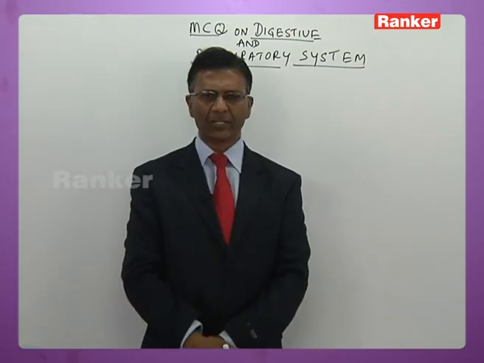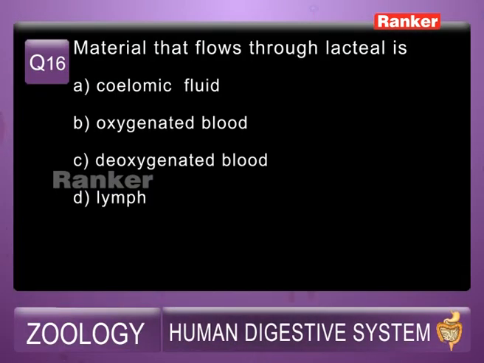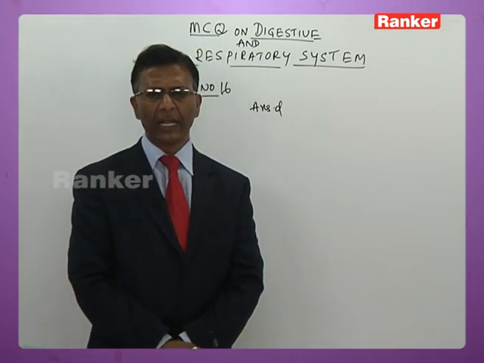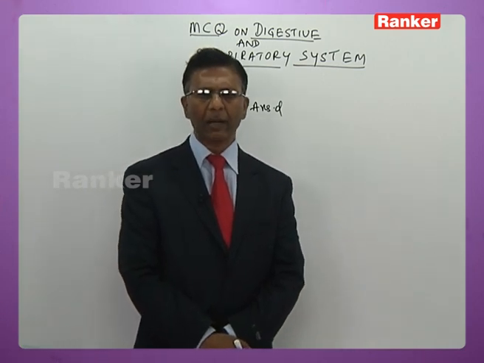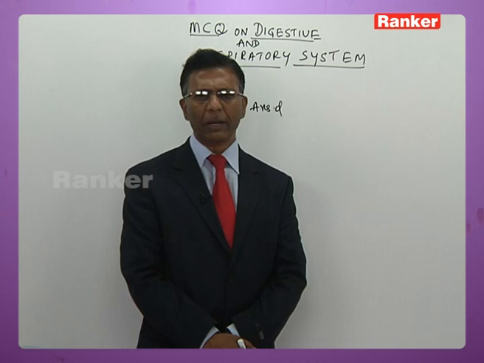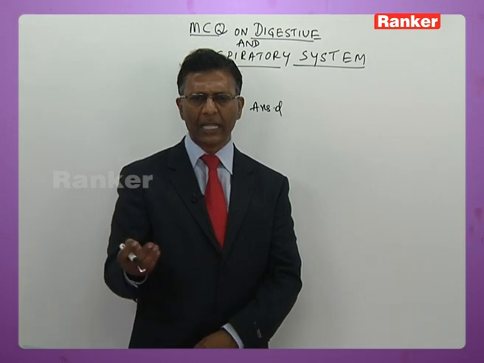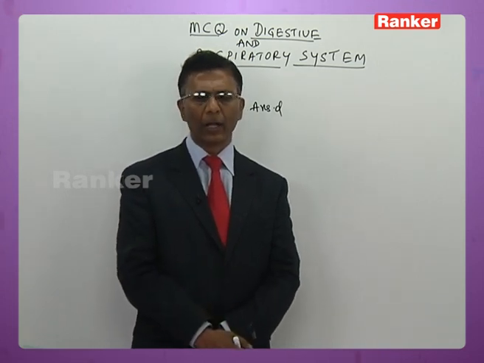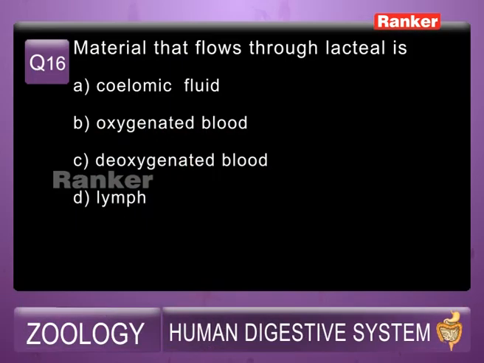C. 16th question. Here is the question for you. Material that flows through lacteal is A. Coelomic fluid, B. Oxygenated blood, C. Deoxygenated blood, D. Lymph. So obviously the answer has to be D, because lacteal is meant for absorption of fatty acids and glycerol. So the material that flows through the lacteal is lymph, that is fatty acid and glycerol. In turn they get converted into chylomicrons in the lymphatic tissue. So it is lymph, answer D.